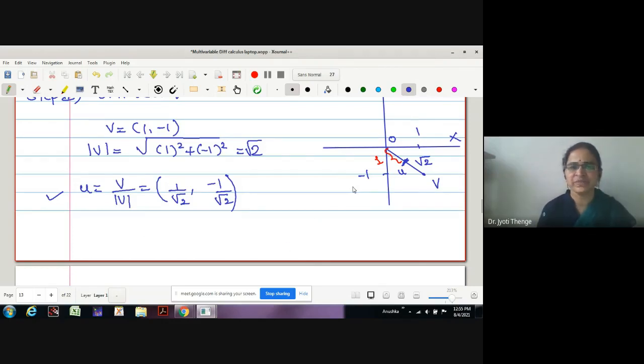Is it okay, na? Is the point clear to everyone or not? Yes, ma'am. Therefore, what is the u vector I have obtained? 1 upon √2 and minus 1 upon √2, and this is my unit vector.